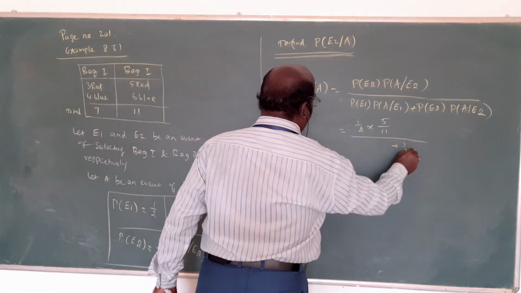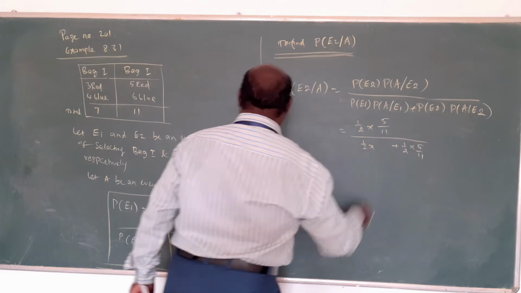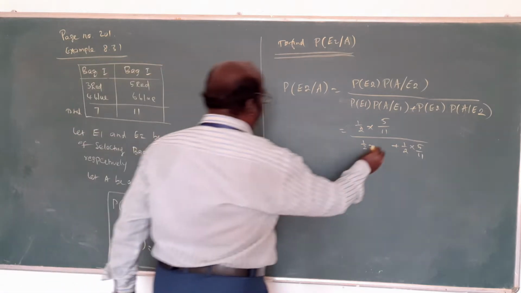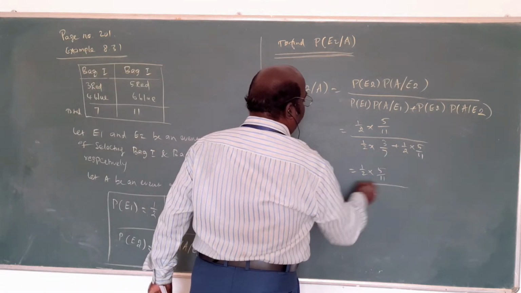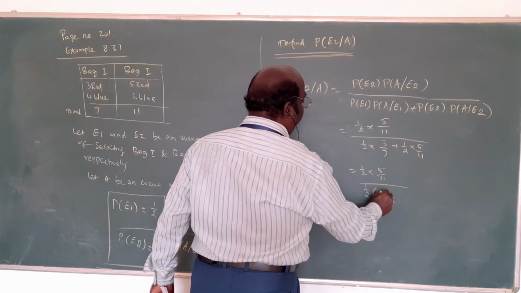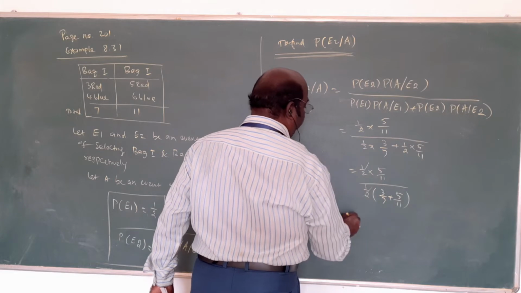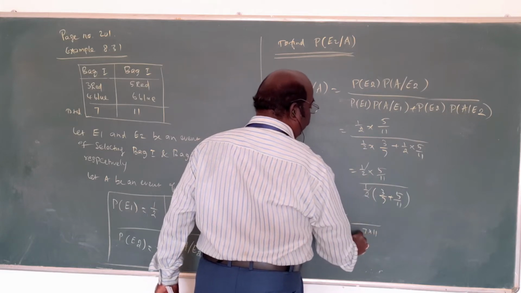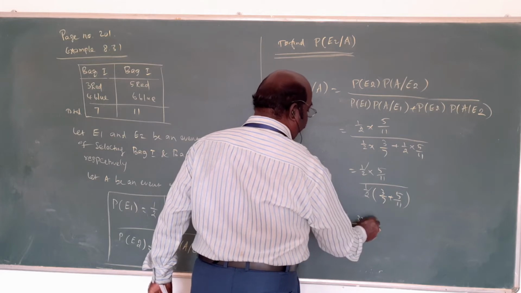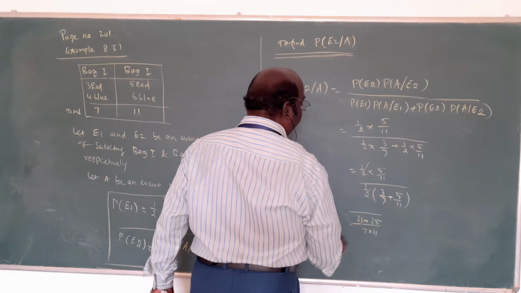Here it is the same thing. For the first one, 1 by 2 into 3 by 7 in the numerator, and the same thing in the denominator, where 1 by 2 is common, but 3 by 7 plus 5 by 11. Am I right? Now the denominator LCM of 7 and 11 is 77, so 33 plus 35.